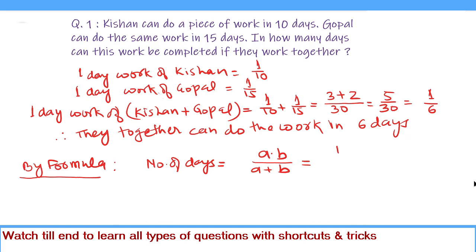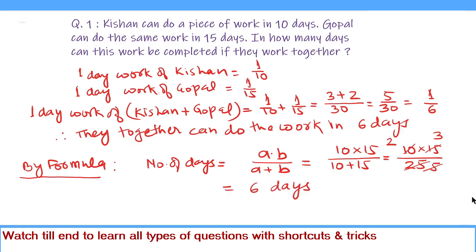So this comes out to be 10 multiplied by 15 upon 10 plus 15, which is 10 multiplied by 15 upon 25. 5 divides 25 five times and 5 divides 15 three times. Then 5 in the denominator divides the 10 in the numerator two times, and 3 multiplied by 2 equals 6 days.